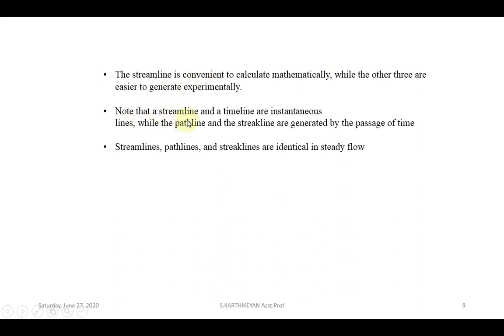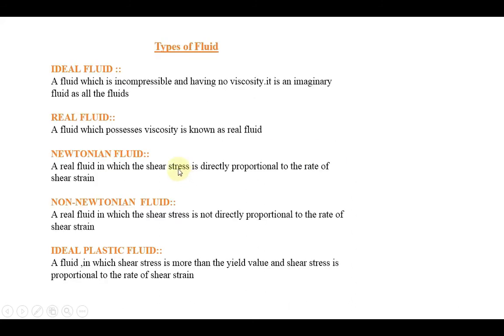The next one, note that the streamline and timeline are instantaneous lines, while the path line and streak lines are generated by the passage of time. That is another point. Then streamline, path line and streak line are identical in steady flow. So that also you have to remember. When you are dealing with steady flow, these 3 lines are identical, only timelines are varied.